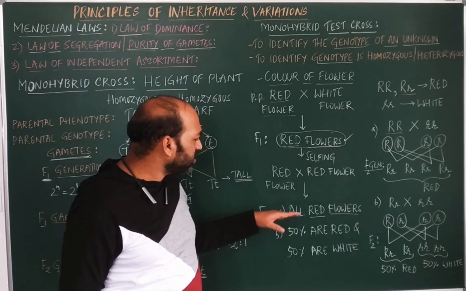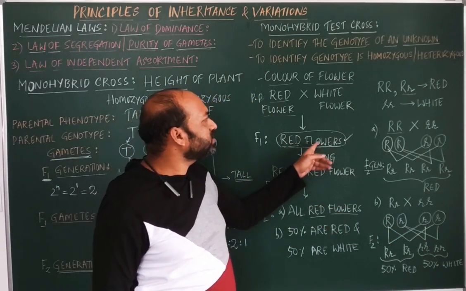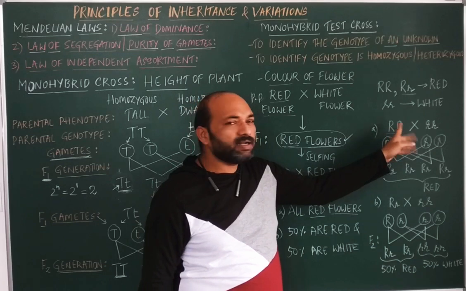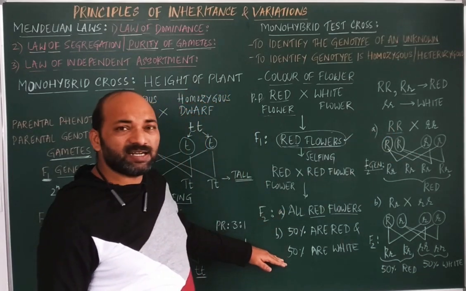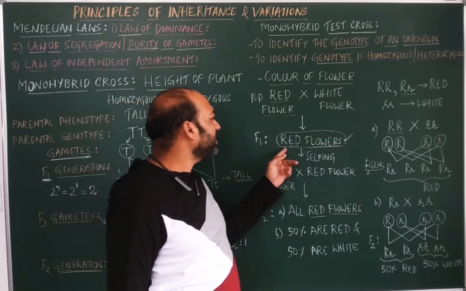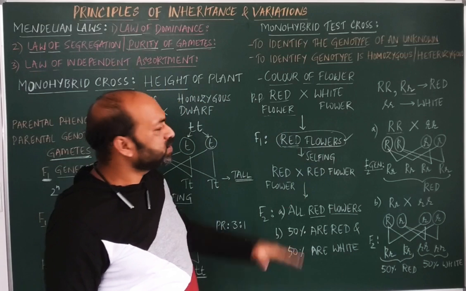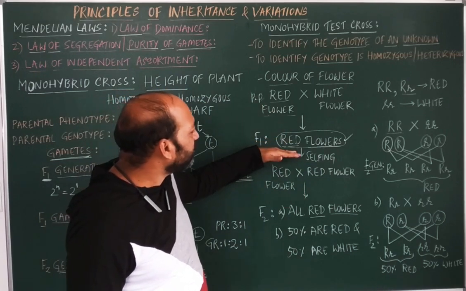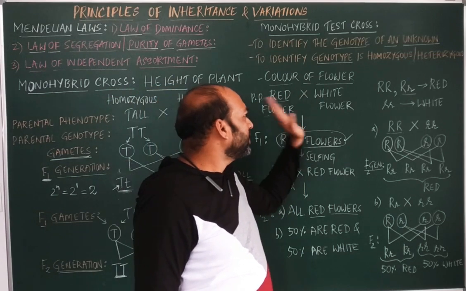If in the F2 generation we get all red flowers, then the genotype of the F1 generation will be capital R, capital R. So based on the F2 generation results, we are able to identify the genotype of the F1 generation, by crossing this F1 generation with a homozygous recessive parent.